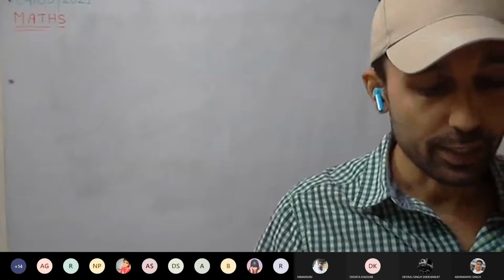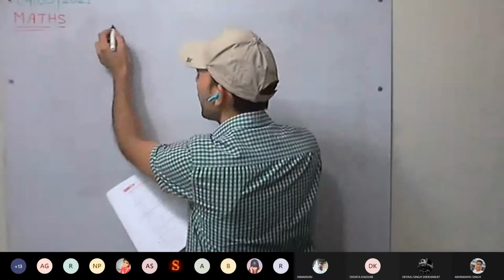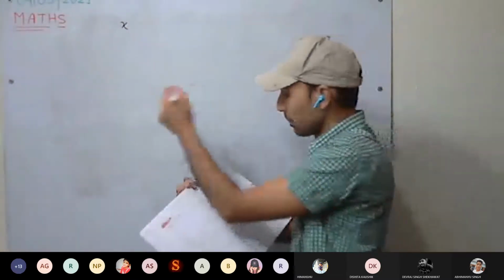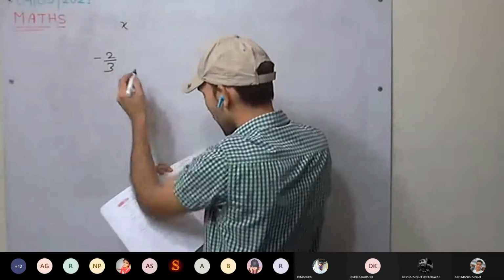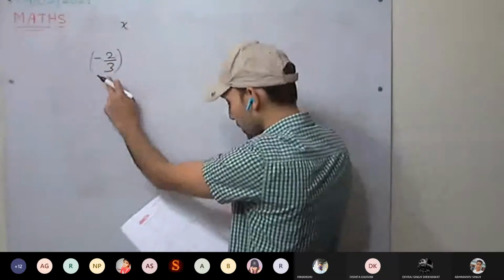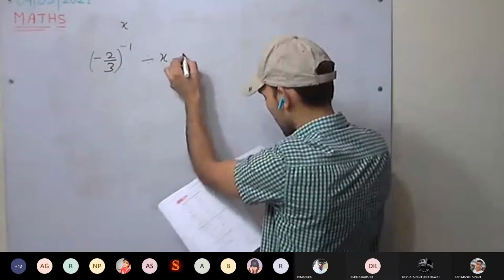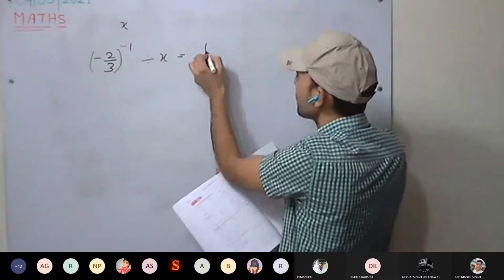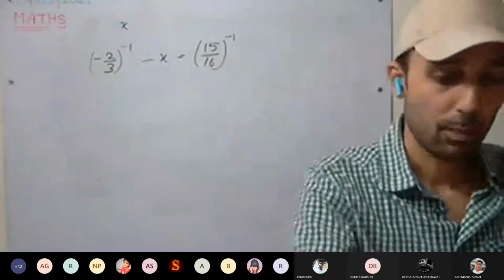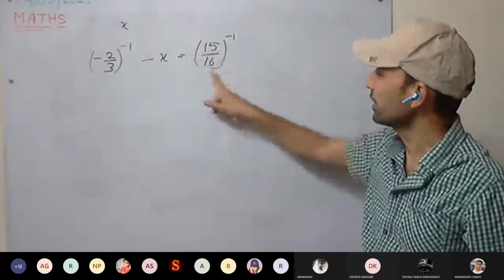By what number should minus 2 by 3 raised to power minus 1 be divided so that we get 15 upon 16 raised to power minus 1 as quotient? Let that number be x. Write the statement. Minus 2 by 3 raised to power minus 1 is being divided by x, and the quotient is 15 upon 16 raised to power minus 1.